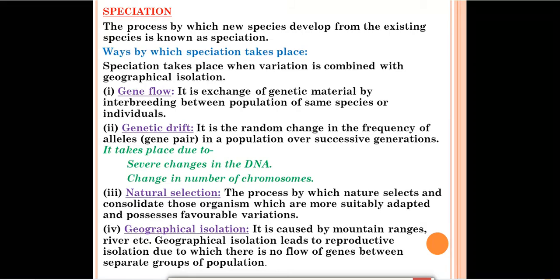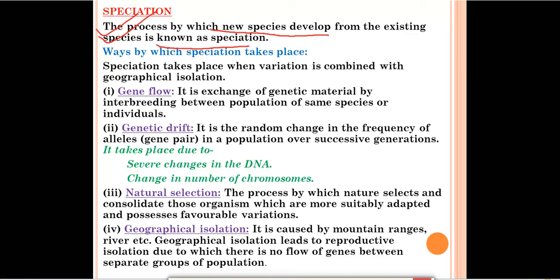The process by which new species develop from the existing species is known as speciation. Means new species will develop from the existing species. Existing means the old species. The very easy definition of speciation is this one: the process by which new species develop from the existing species is called speciation.